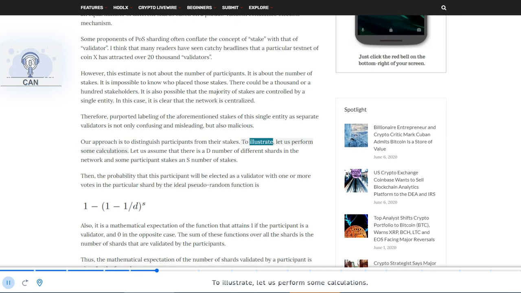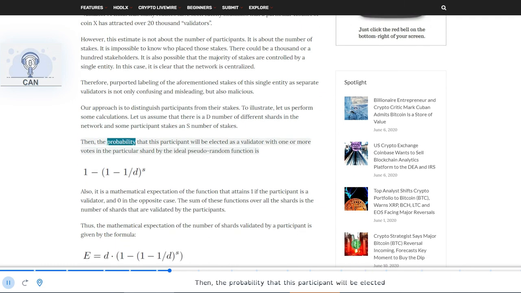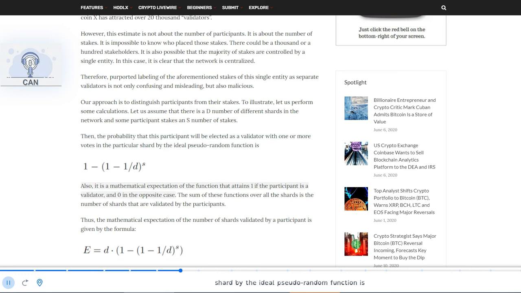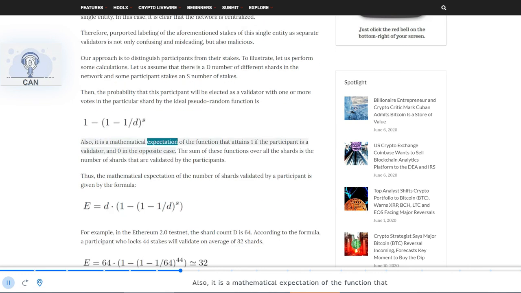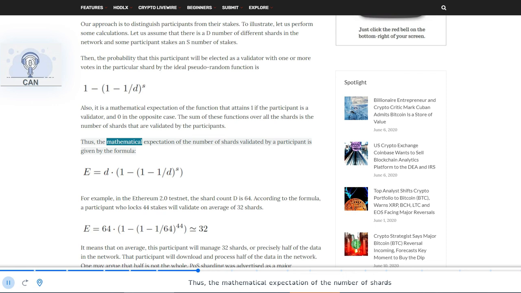To illustrate, let us perform some calculations. Let us assume that there is a d number of different shards in the network and some participant stakes an s number of stakes. Then, the probability that this participant will be elected as a validator with one or more votes in the particular shard by the ideal pseudo-random function is. Also, it is a mathematical expectation of the function that attains 1 if the participant is a validator, and 0 in the opposite case. The sum of these functions over all the shards is the number of shards that are validated by the participants. Thus, the mathematical expectation of the number of shards validated by a participant is given by the formula.